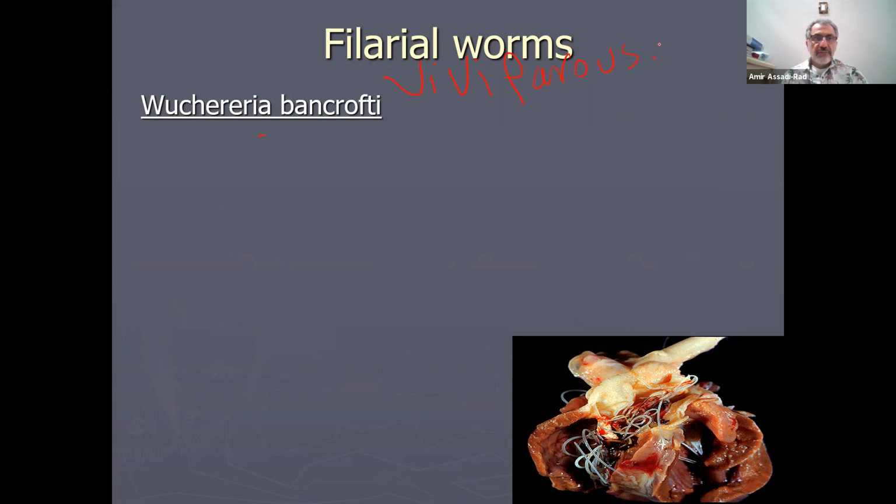Okay, so the very first organism is Wuchereria bancrofti, and the name of the disease is called elephantiasis, because the arms or legs or scrotum can become swollen by accumulation of edema, and then you will see some pictures here in a minute.